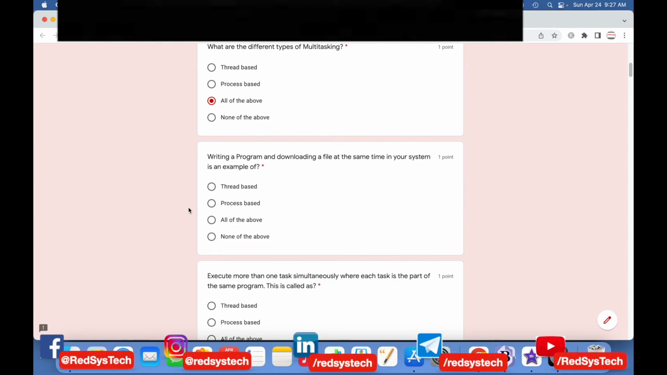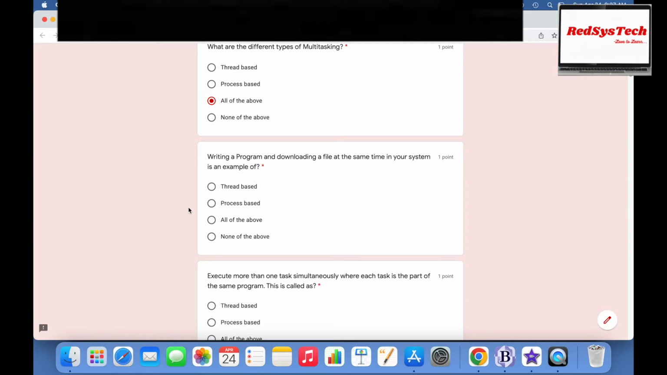If you write a program and also you are downloading a file at the same time in your system, what is this? This is process-based, because writing a program is a separate process, and downloading a file in your Chrome browser, or whatever browser you're using, is a separate process altogether. That is why it is called process-based.